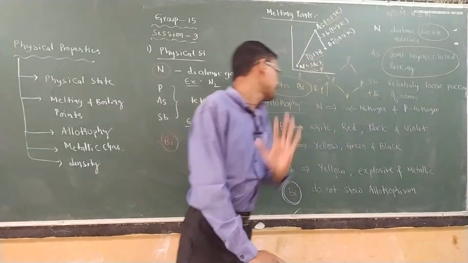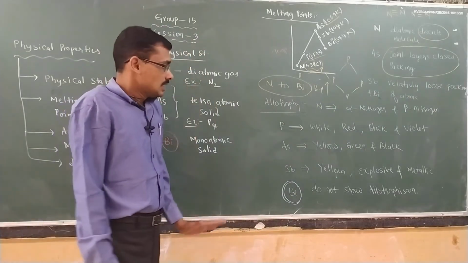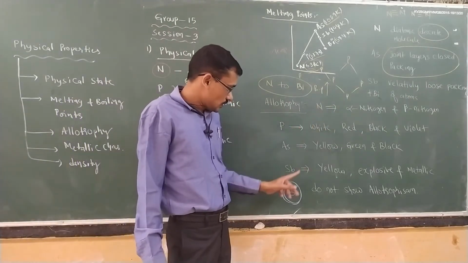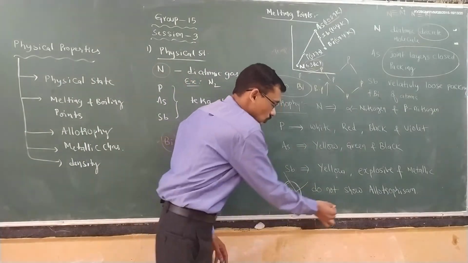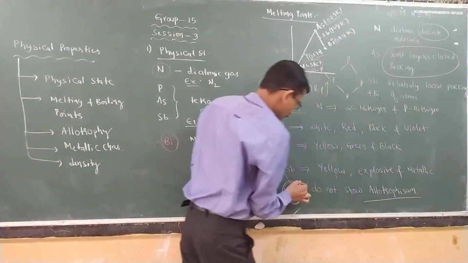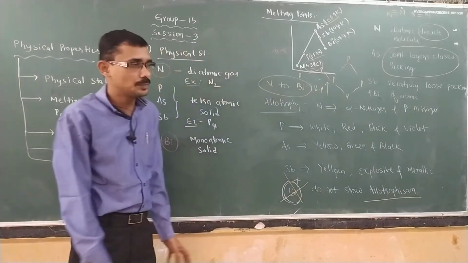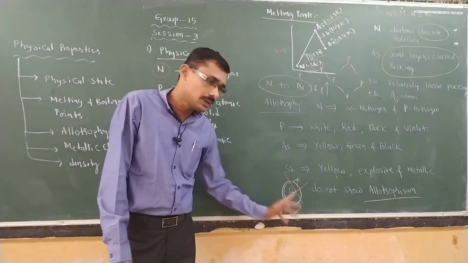Relatively loose packing here. Next, when you observe allotropy, in this case, nitrogen to antimony, they exhibit allotropy. Bismuth never shows allotropy. Never shows allotropy. This is very, very important. Which element does not show allotropy in the 15th group elements? That is called what? Bismuth.